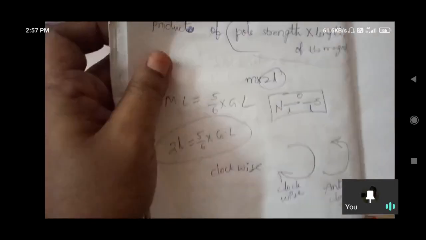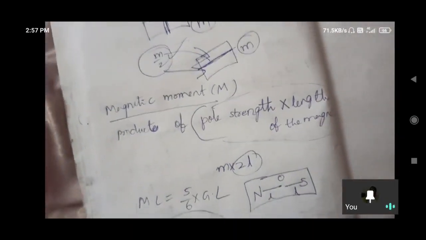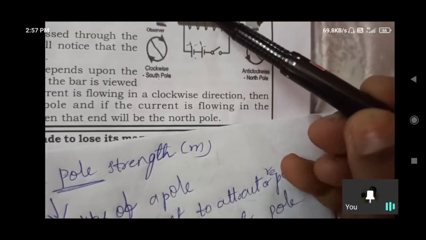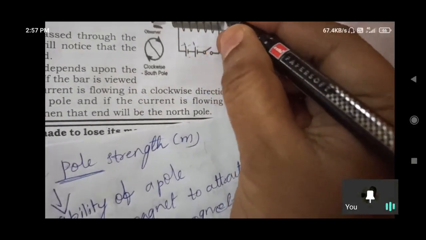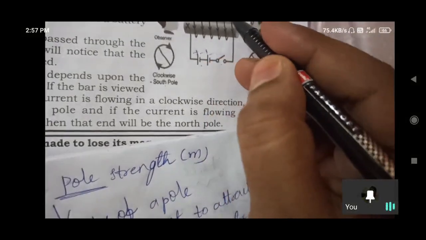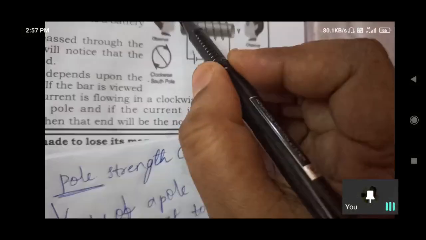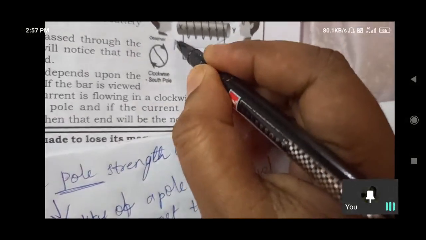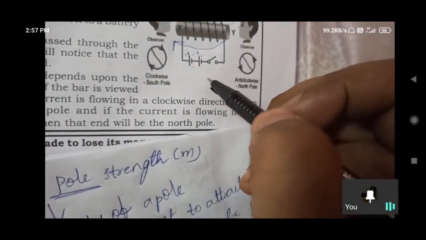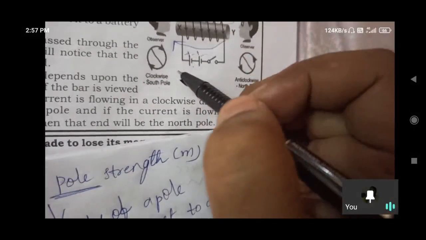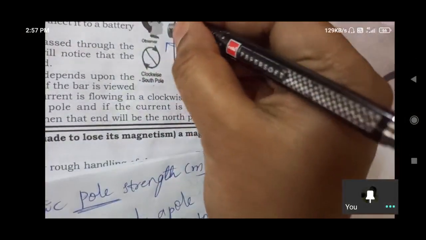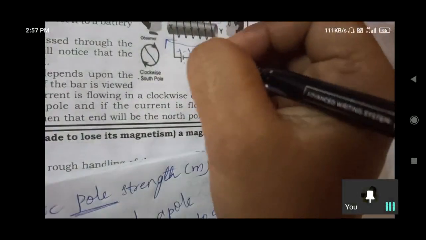Current flow in the clockwise direction means in this direction, and that end is the south pole and the other is the north pole. The current flows from positive to negative direction, so the north pole will be the positive side and the south pole will be the negative side.